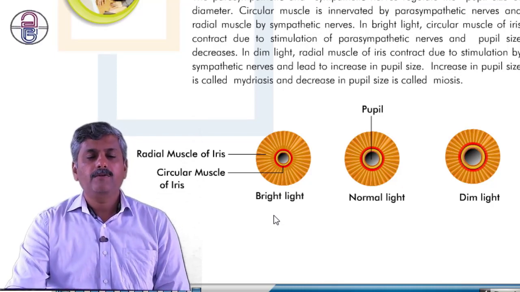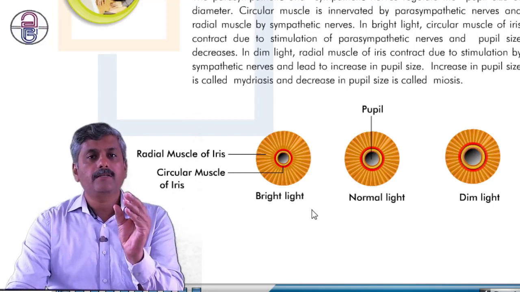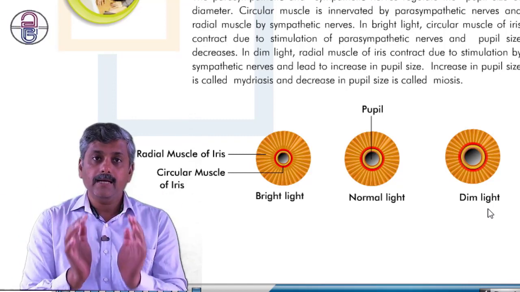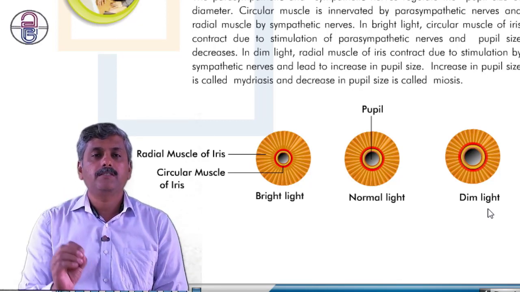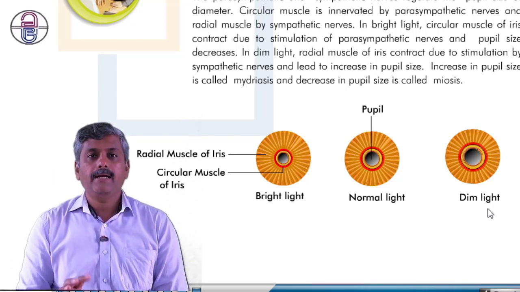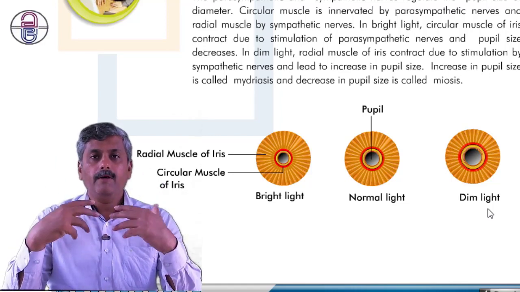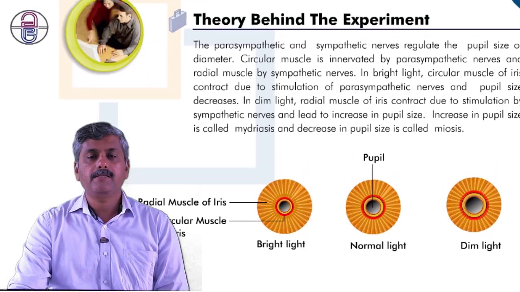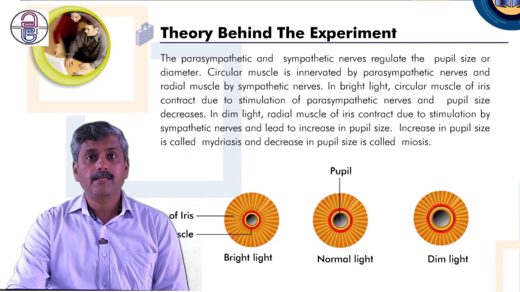So we should remember these two important concepts. When bright light is there, the pupil should be constricted. And whenever dim light is there, the pupil is dilated. So dilation and constriction of the pupil are the two parameters preferred in specific conditions. But one more very important thing is how it gets performed.